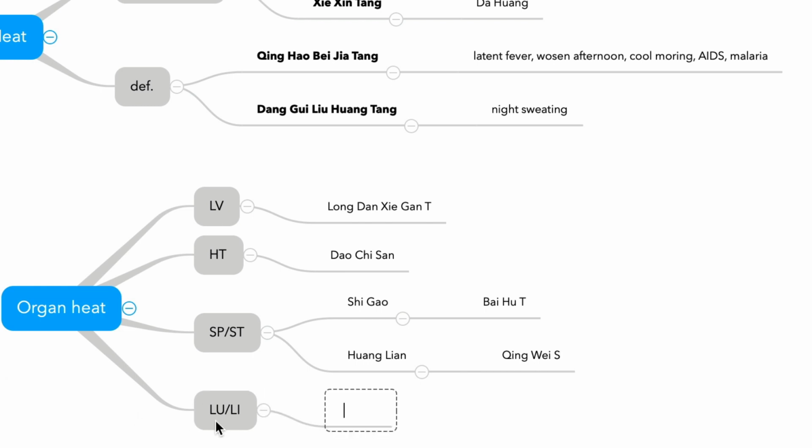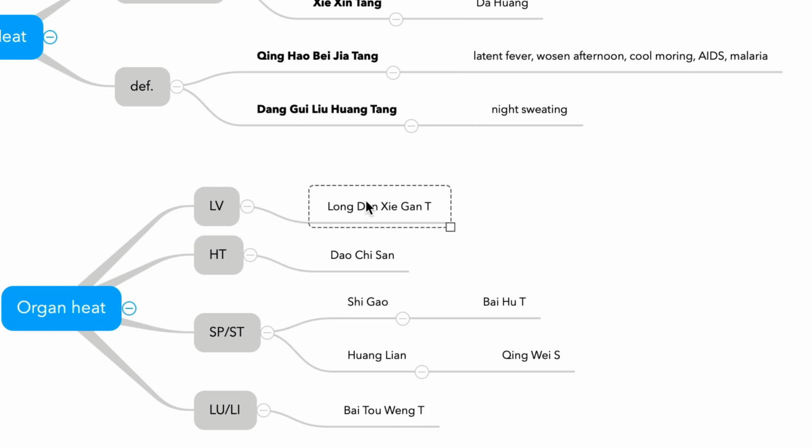And large intestine for diarrhea. Bai Tou Weng Tang. So how many formulas? Five formulas for five organs. Let's just think that way, memorize that way.